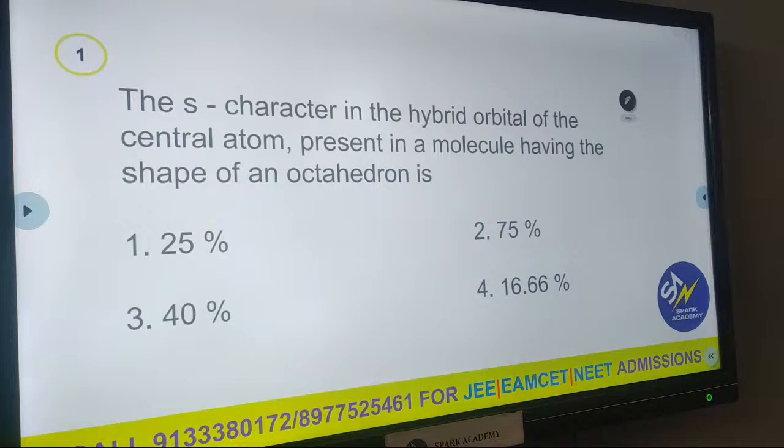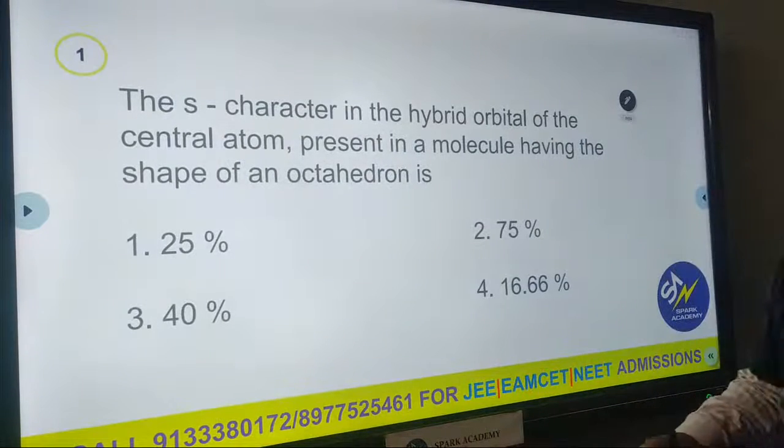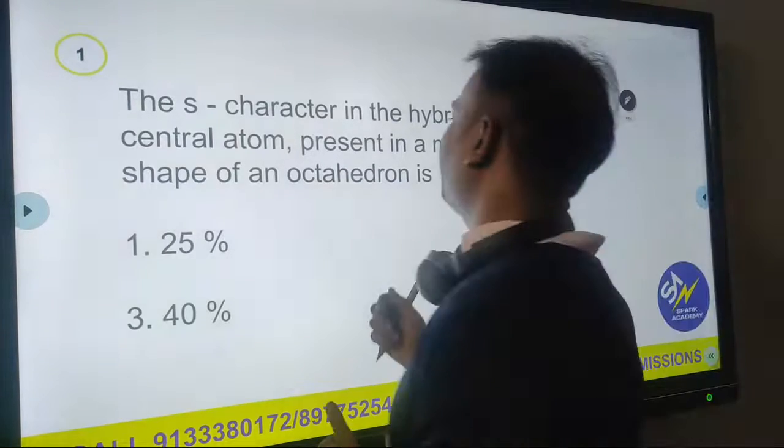After this, we see some examples from this topic. Example number 1: the S character in the hybrid orbital of the central atom present in a molecule having the shape of an octahedron is... So they are saying the octahedron shape here.